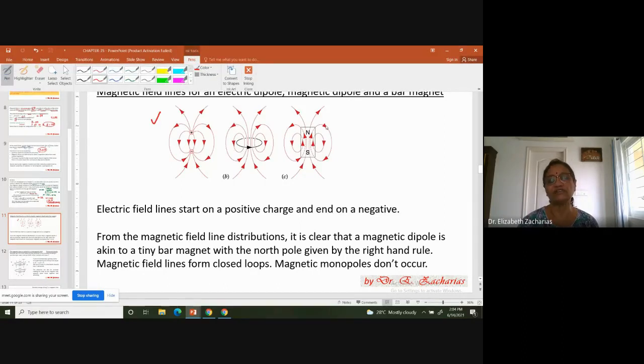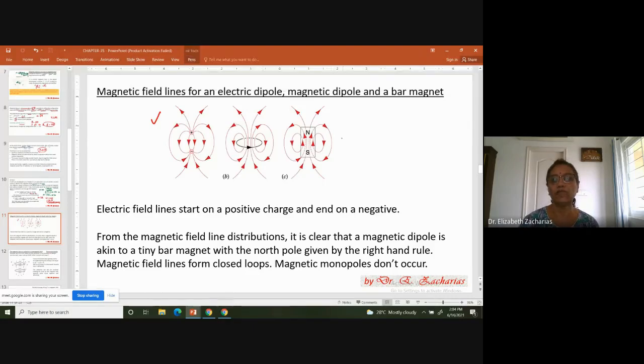Next one here, let us look at this fellow, a bar magnet. For a bar magnet, you know how the magnetic field lines will look. It will be closed loops emerging from the north and then closing into the south. Now let us look at the magnetic dipole. You find that these two are identical.